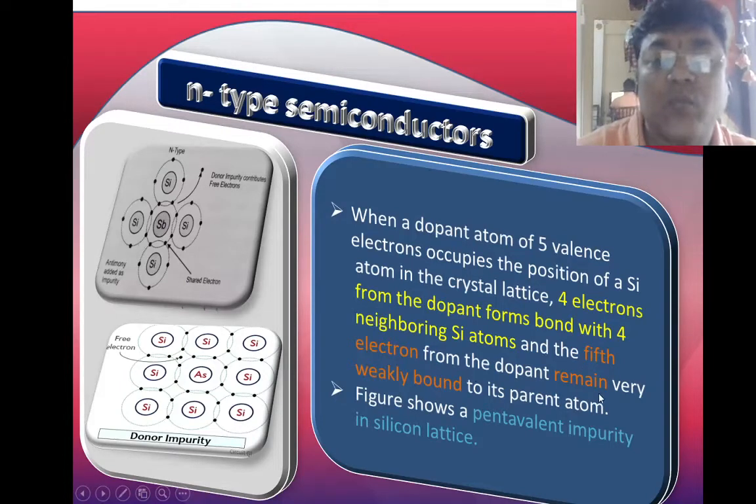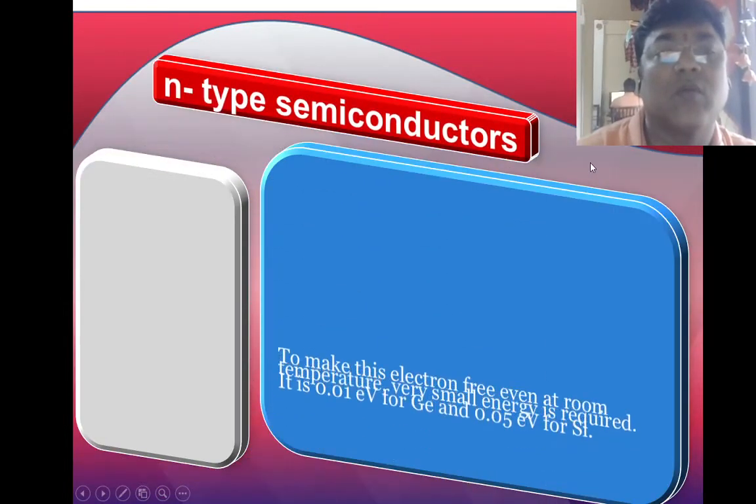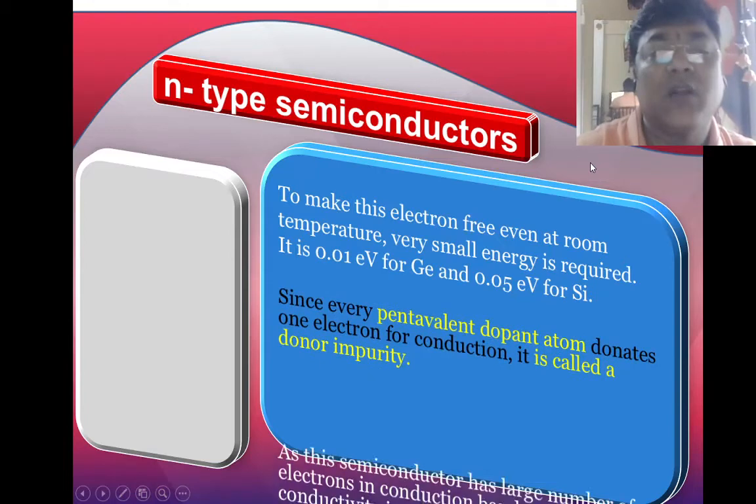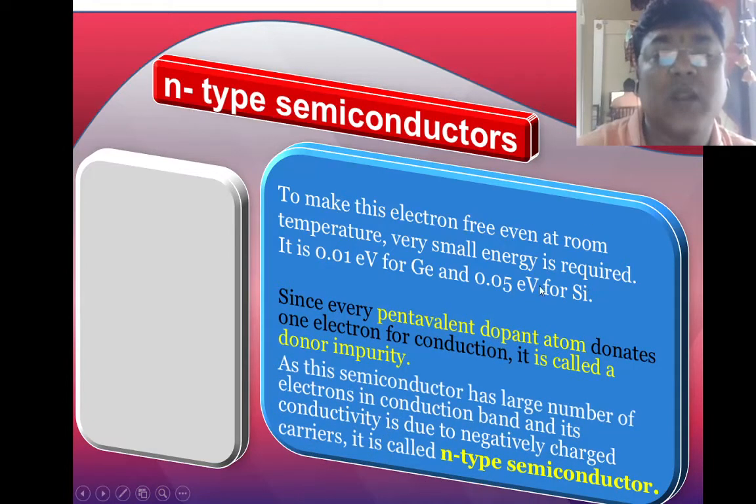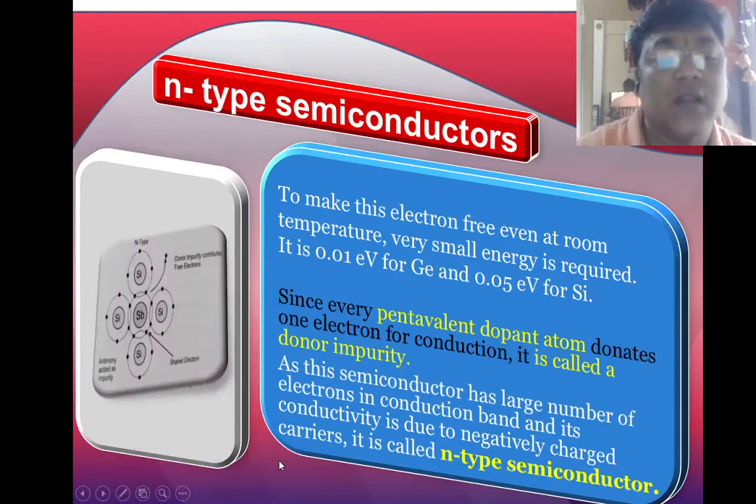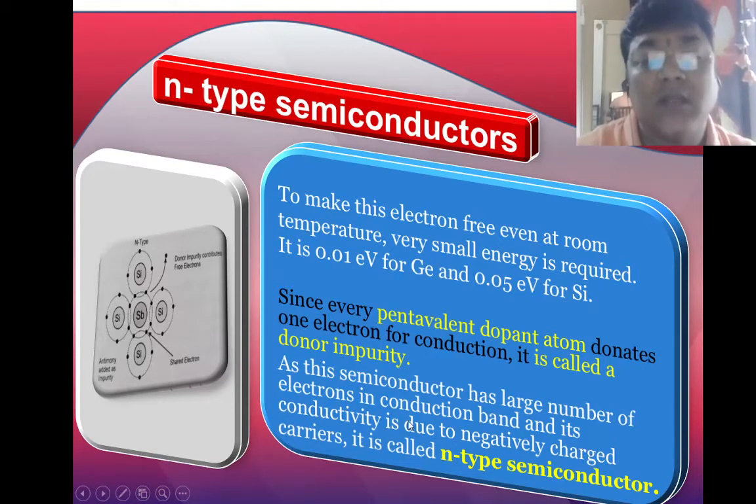The 5th electron from the dopant remains loosely bound. The figure shows the pentavalent impurity in the silicon. To make this electron free, even at room temperature, very small energy is required. Since every pentavalent dopant atom donates 1 electron for conduction, as we have seen in the figure, it is written donor impurity contributes 1 electron. It is called a donor impurity because the impurity is giving 1 electron. As this semiconductor has a large number of electrons in the conduction band and its conductivity is due to negatively charged carriers, it is called N-type semiconductor.